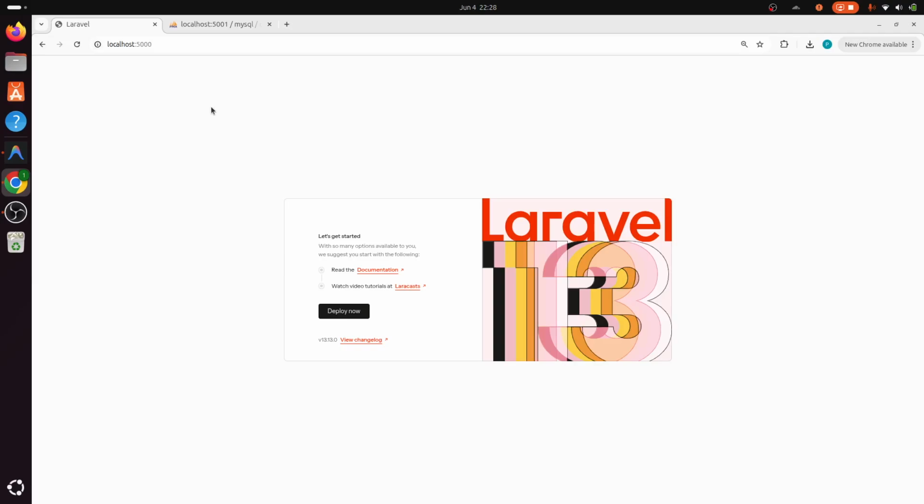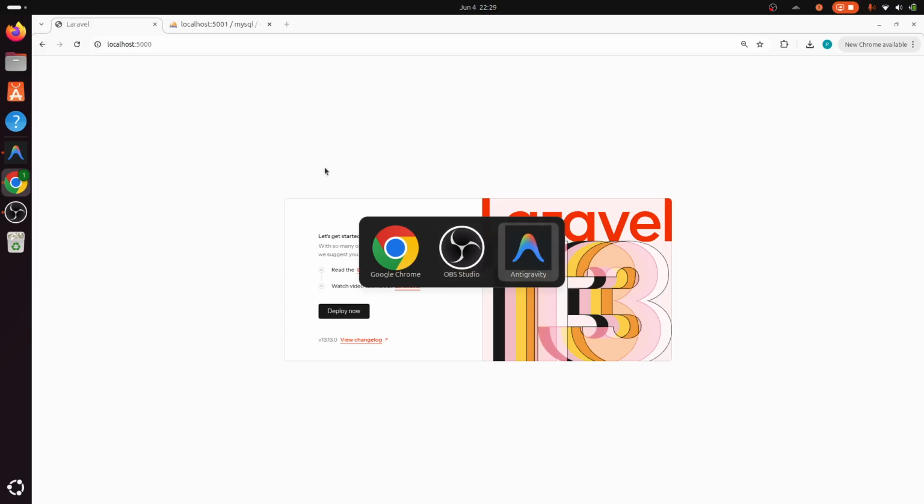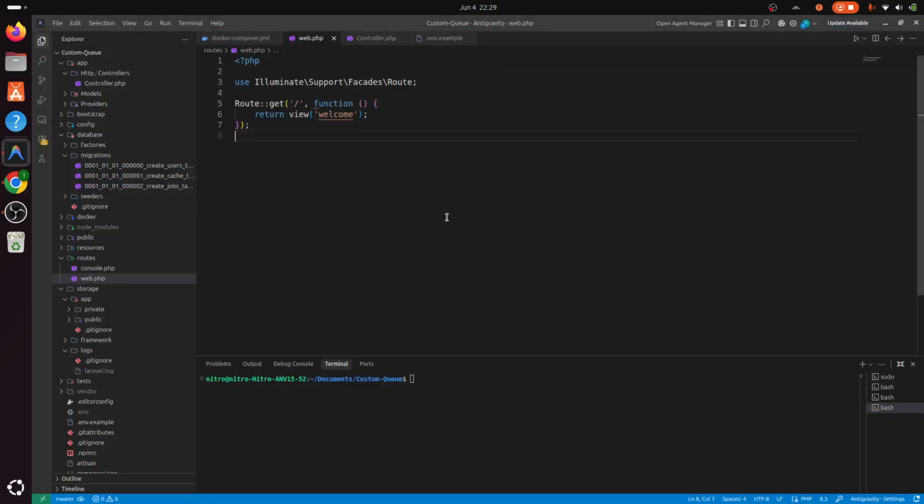Alright then. Let me go to my IDE. For our custom jobs and queues, we'll first create the migration file. So let's just do it. php artisan make:migration create_custom_jobs_table. So for our job we are going to have a table called custom_jobs.